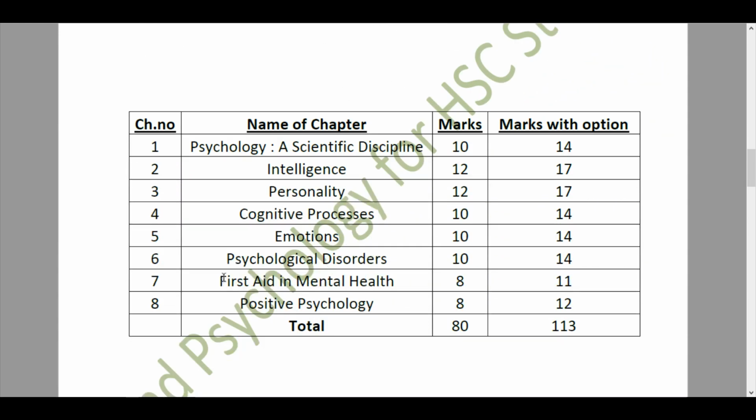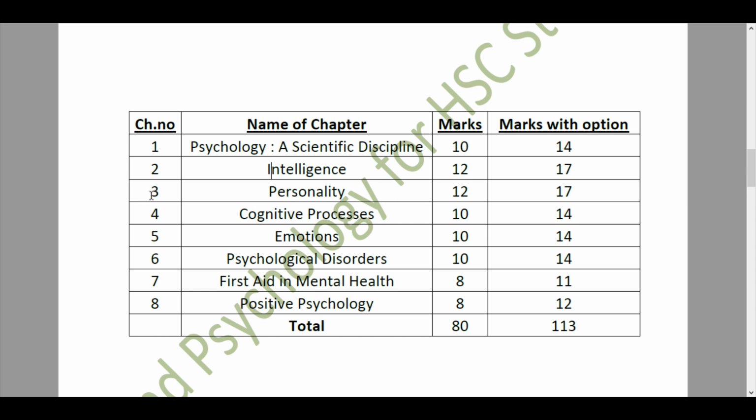So this is our chapter wise distribution of marks from every chapter. From the first chapter, psychology, a scientific discipline, the questions to be asked are for 10 marks. The marks with options would be 14 marks. Then we'll have intelligence, our chapter number 2, from which 12 marks worth of questions would be asked, out of which marks with options would be 17 marks.